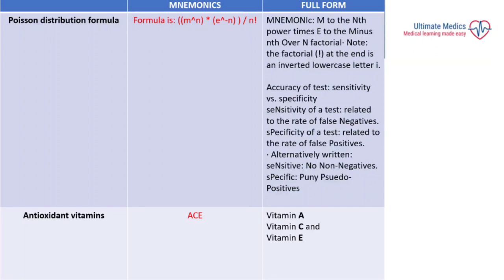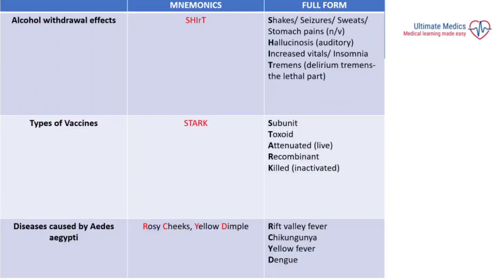Now we have the antioxidant vitamins, which have a mnemonic ACE, that is vitamin A, vitamin C, and vitamin E. Next we have the alcohol withdrawal effects that have a mnemonic SHIRT, where R does not play much role in the expanded form, where we have the S, which stands for the shakes or the sweats or the stomach pain or the seizures. Then H stands for hallucinations or hallucinosis, mainly auditory. Then the I, which is responsible for increased vitals or insomnia. And then the T, lastly tremens, that we call delirium tremens, which is the most lethal part.